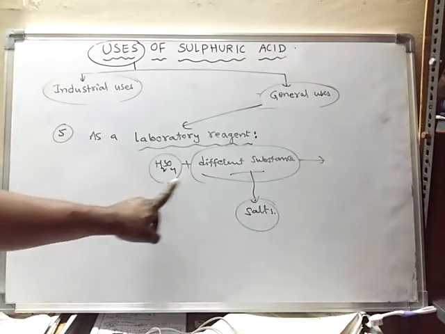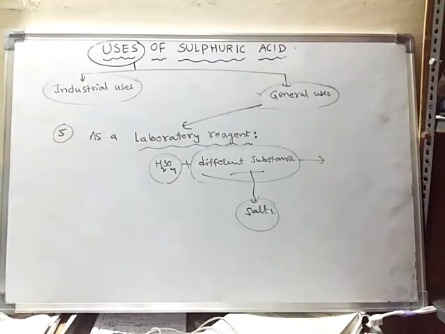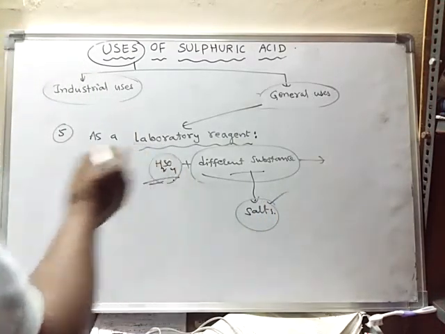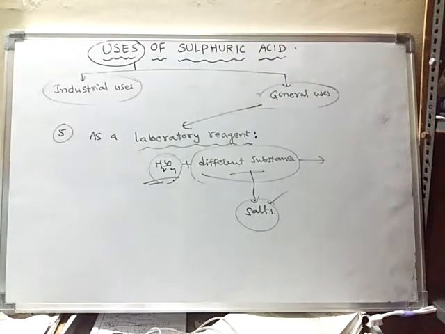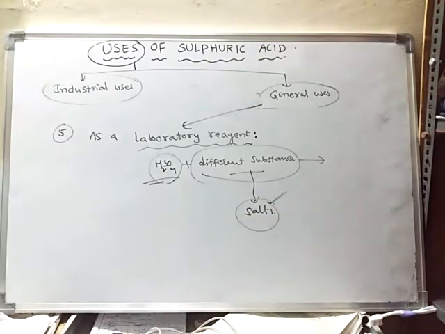We have learnt about this in our practical chemistry, in ICSE part 1, about how to identify different salts with the help of sulfuric acid. So there are different salts. Which salt is this?